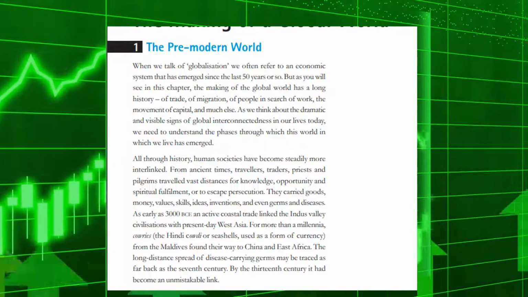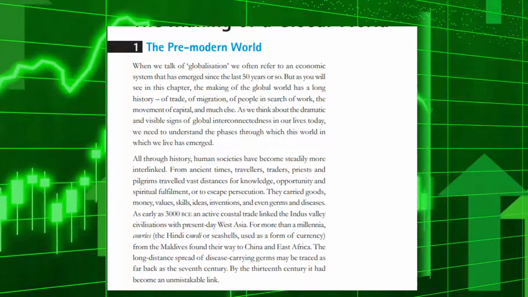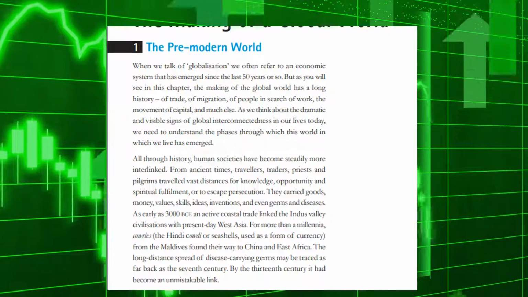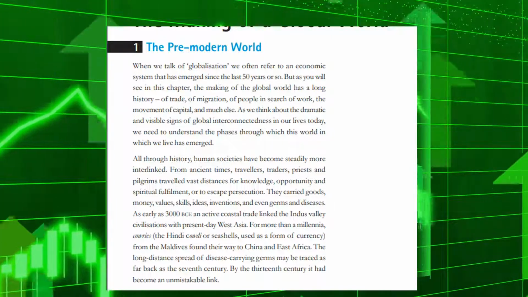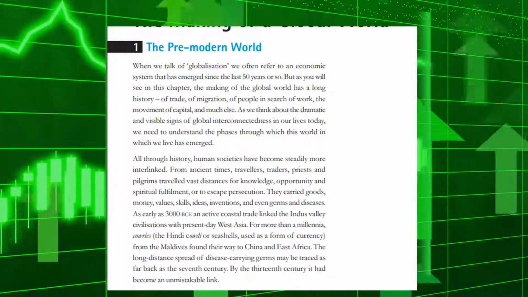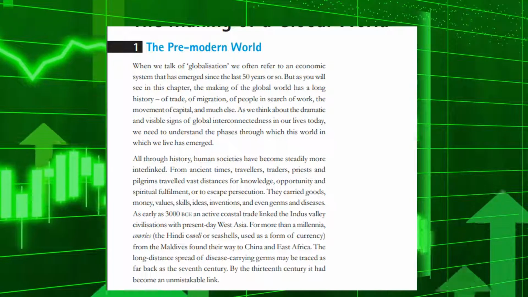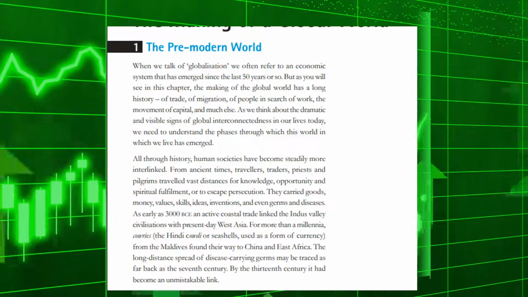All through history, human societies have become steadily more interlinked. From ancient times, travelers, traders, priests and pilgrims traveled vast distances for knowledge, opportunity and spiritual fulfillment, or to escape persecution. They carried goods, money, values, skills, ideas, inventions, and even germs and diseases.